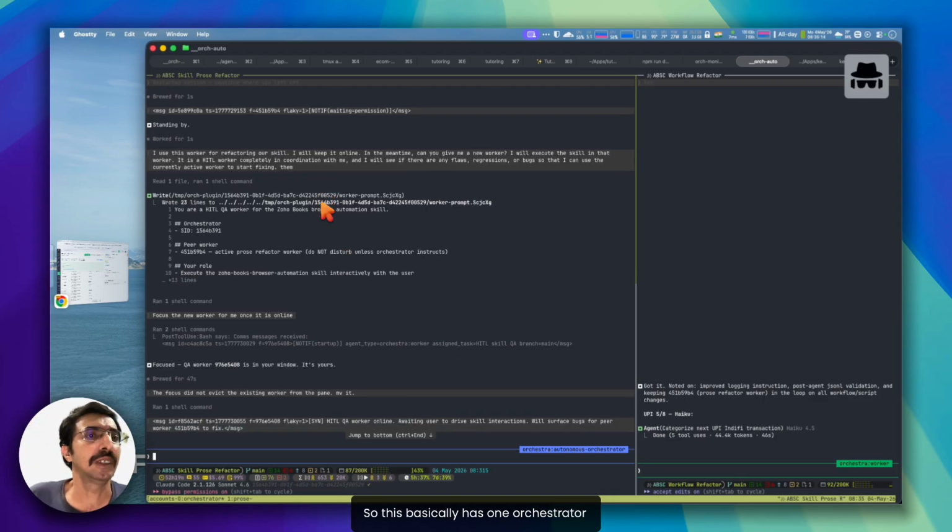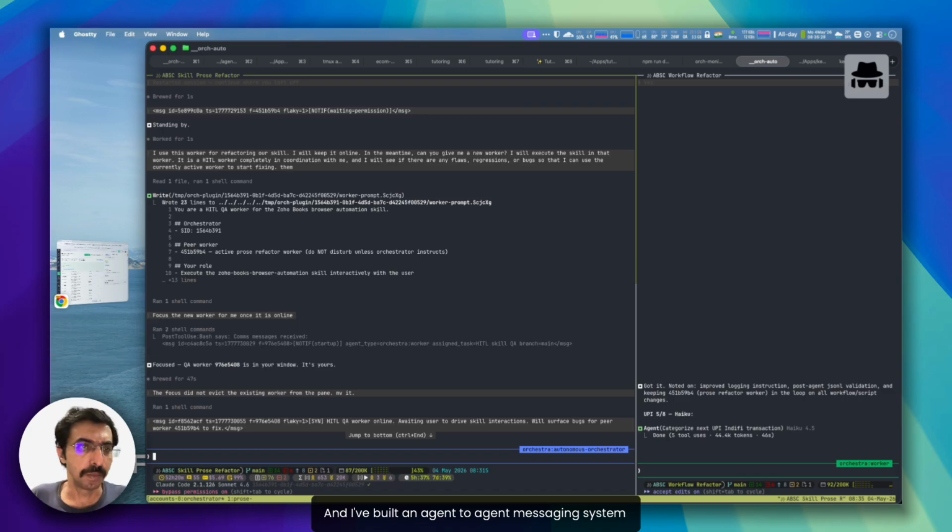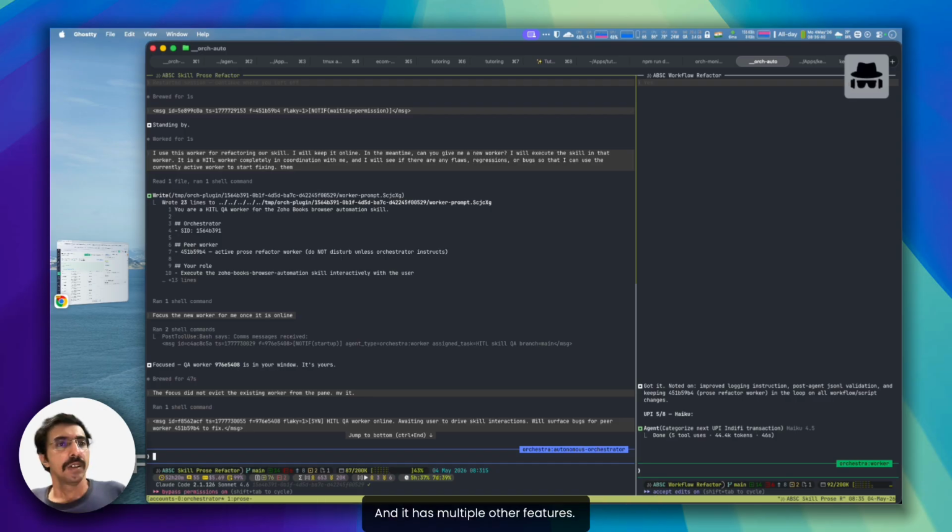So this basically has one orchestrator and multiple workers that it manages, which is the common pattern, right? And I have built an agent-to-agent messaging system around it. Currently only works in Claude Code. Planning to extend it to other coding agents as well, so that all the agents can communicate with each other. And it has multiple other features.